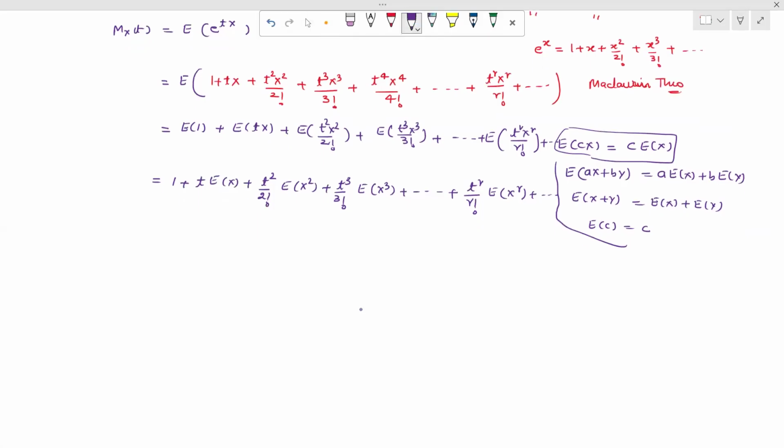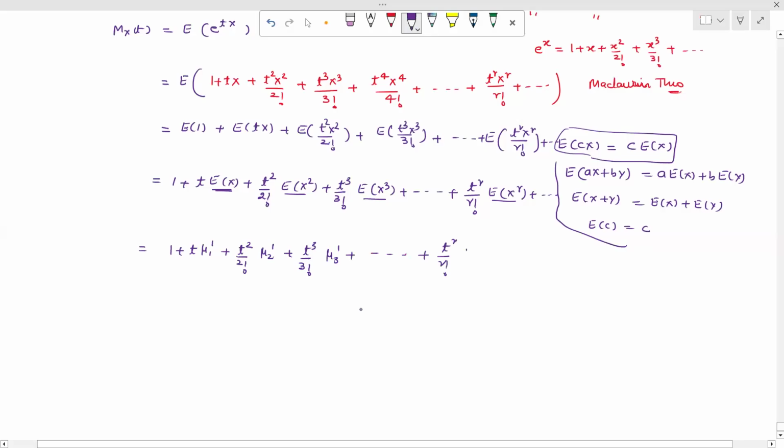So we can say that this expectation of x we represent as the mean. So we can write this as: 1 plus t x plus t squared x squared upon factorial 2 and so on. Expectation of x we consider as mu1 dash, expectation of x squared we consider as mu2 dash, plus t cubed upon factorial 3 times expectation of x cubed, which we have written as mu3 dash, plus and so on, plus t raised to the power r upon factorial r into mu r dash, plus and so on.